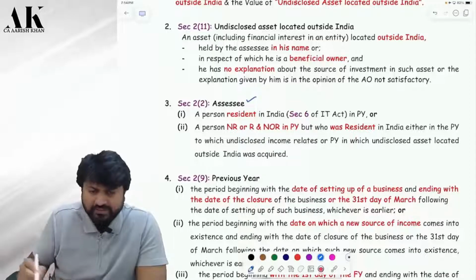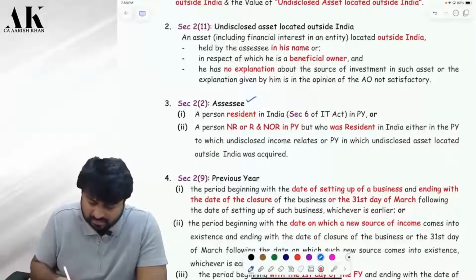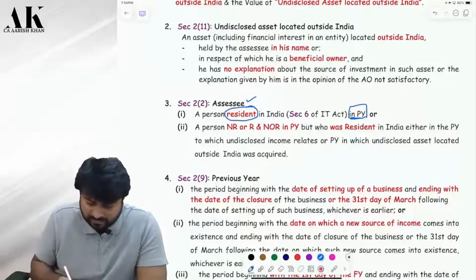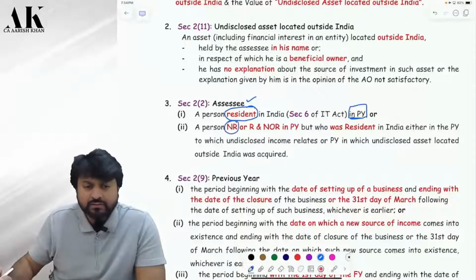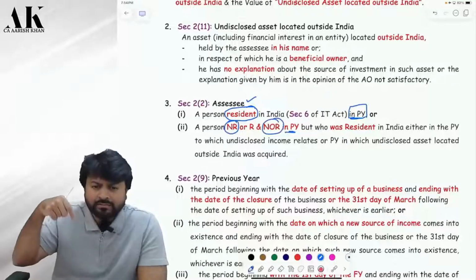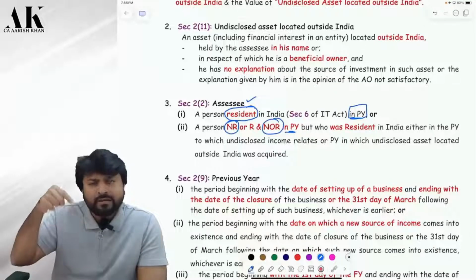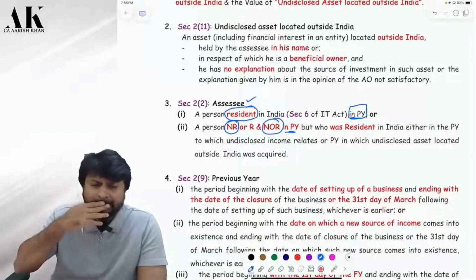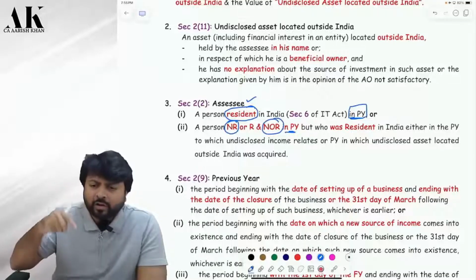Who is an assessee? A resident in India. Yes, if you are a resident in India in the previous year, then you are an assessee. Okay. Or if you are a non-resident or not ordinary resident in the previous year, so currently, as per point number 2, you are what? Non-resident or not ordinary resident.